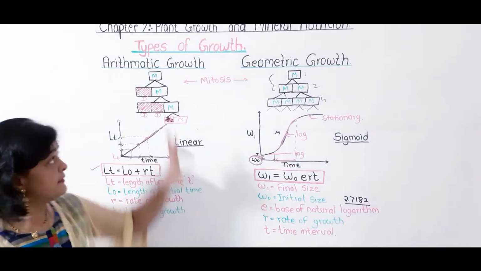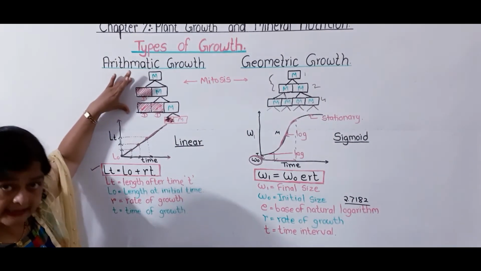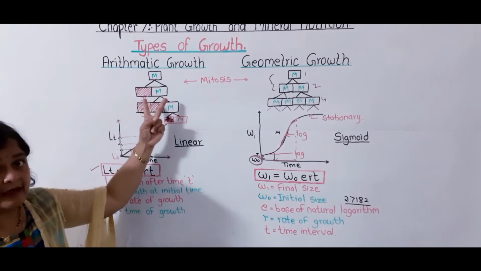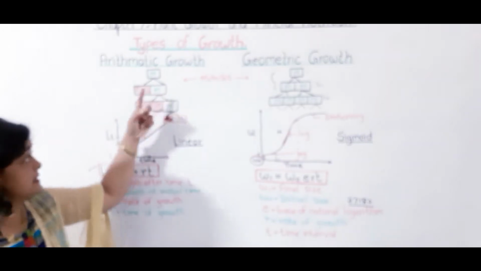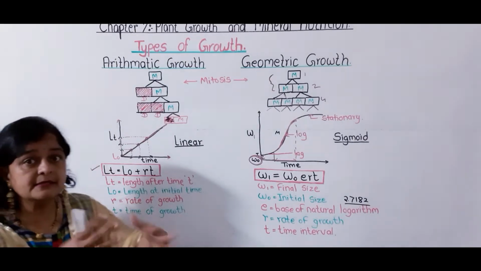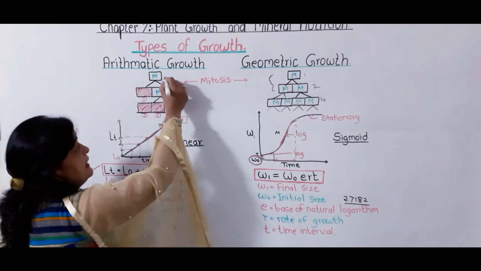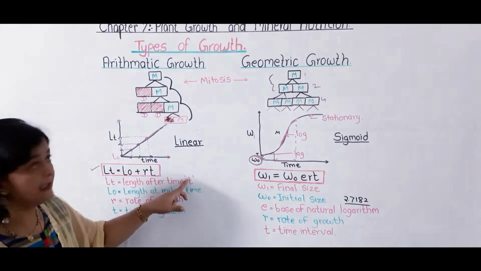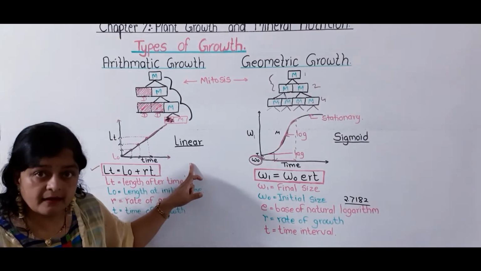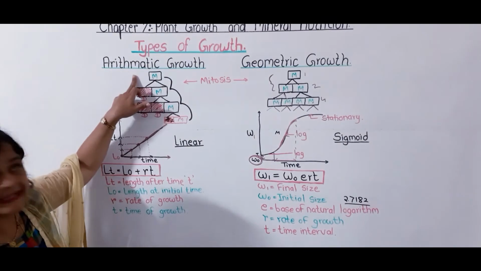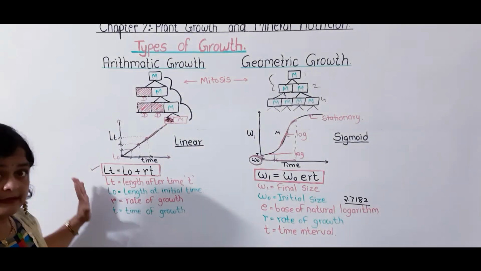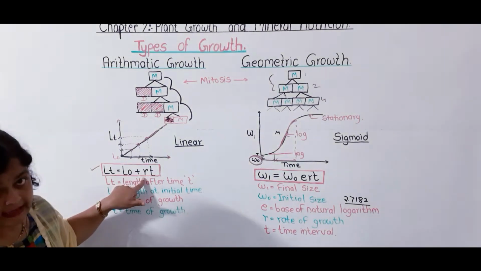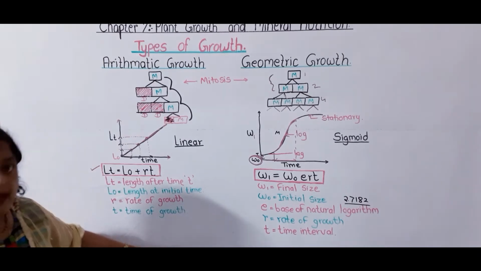In short, I have explained arithmetic growth with the help of an example, a graph and a formula. When a single cell divides into two cells, mitosis takes place. Every time one cell becomes differentiated and only one cell divides and redivides. When we plot a graph for this arithmetic growth, we get a linear graph. This growth can be calculated with the formula Lt = L0 + rt. So here we have completed arithmetic growth.